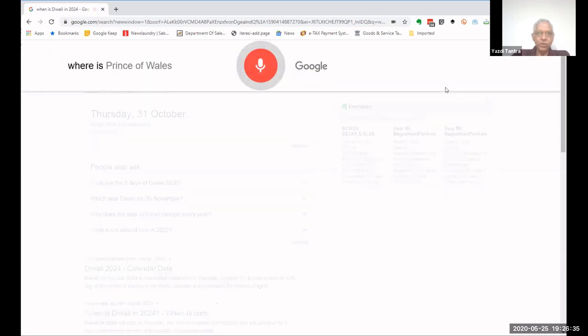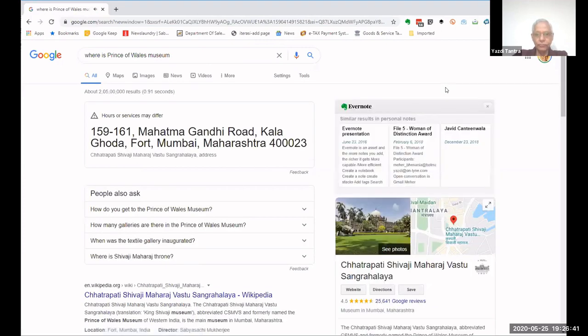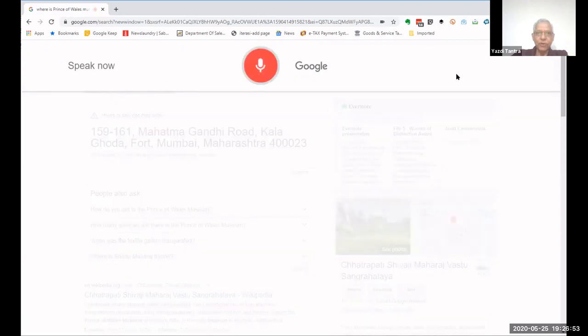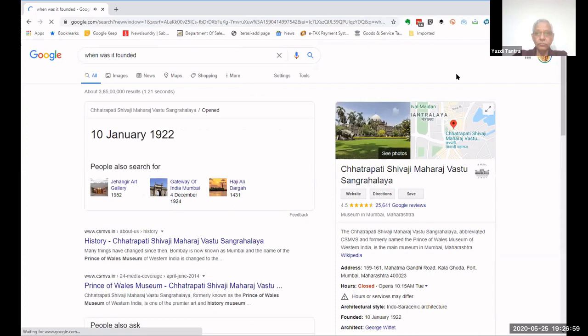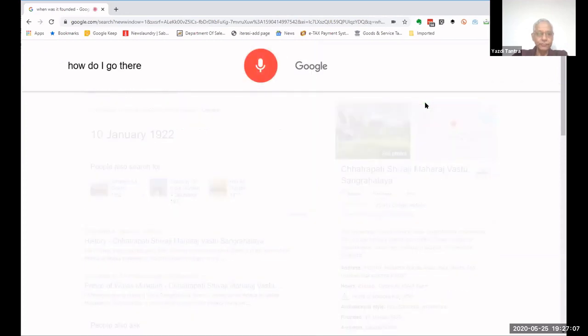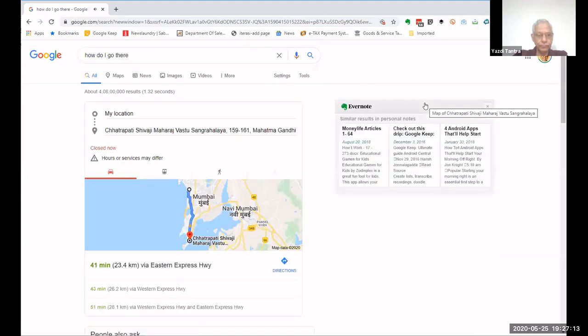Where is Prince of Wales Museum? Chhatrapati Shivaji Maharaj Vastu Sangrahalaya is at 159 to 161 Mahatma Gandhi Road, Kala Ghoda, Fort, Mumbai, Maharashtra 40023. When was it founded? The opening date of the Chhatrapati Shivaji Maharaj Vastu Sangrahalaya is the 10th of January 1922. How do I go there? Chhatrapati Shivaji Maharaj Vastu Sangrahalaya is 41 minutes from your location by car in light traffic. Here are your directions.